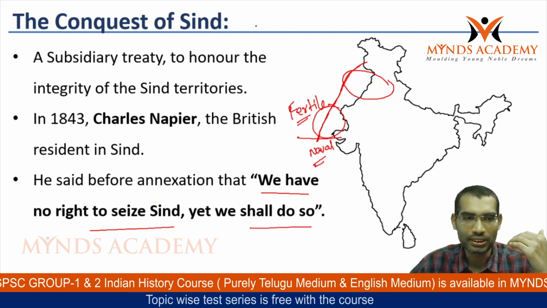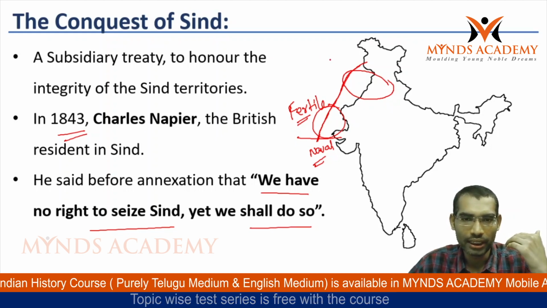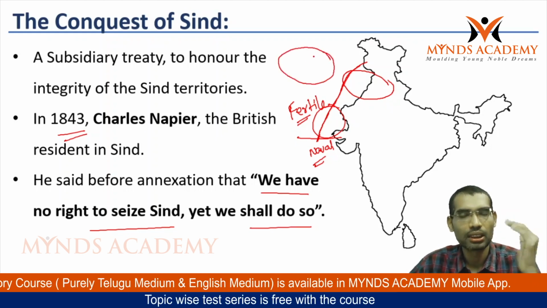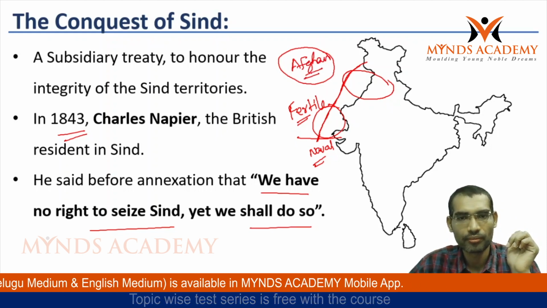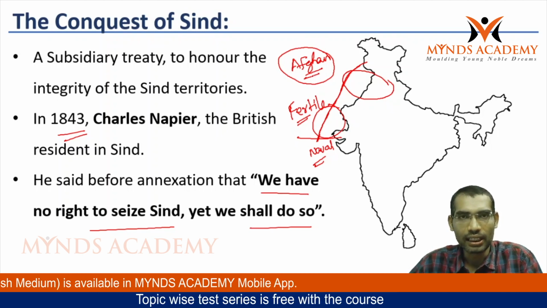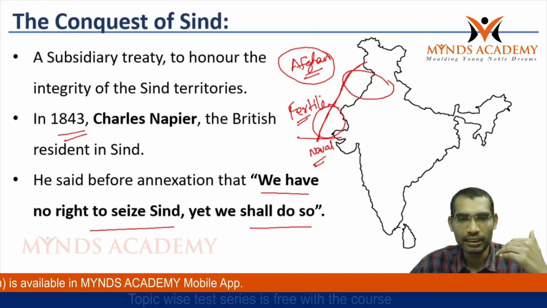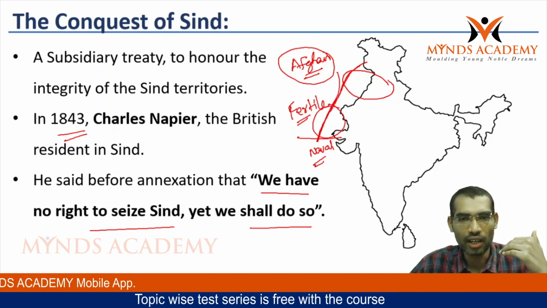Before the conquest of Sindh in 1843, the British were involved in the Afghan war. For supplying men and war material and conveying them to the Afghanistan region, they utilized the Sindh region.